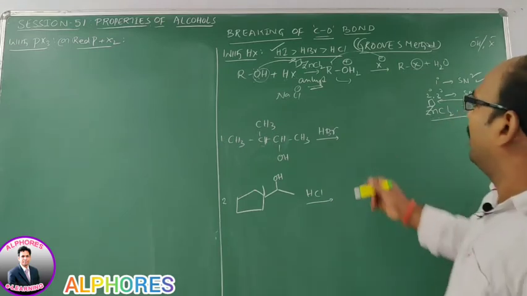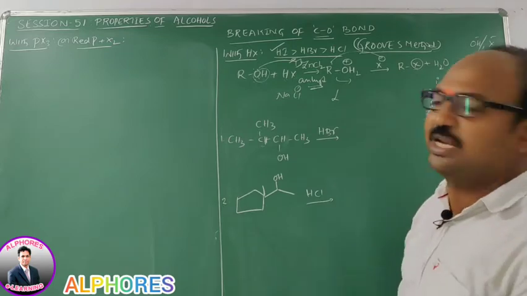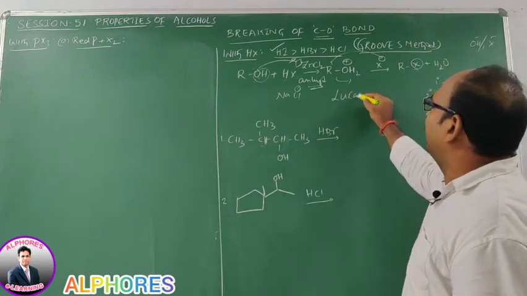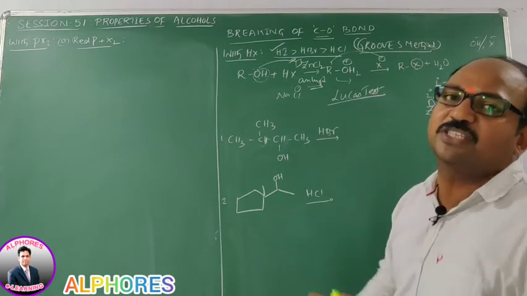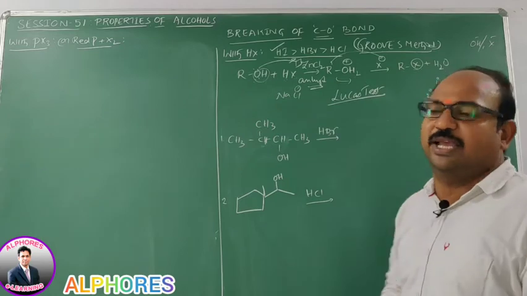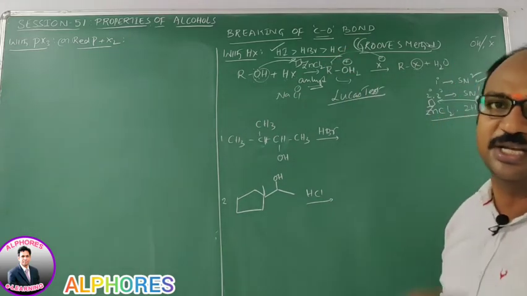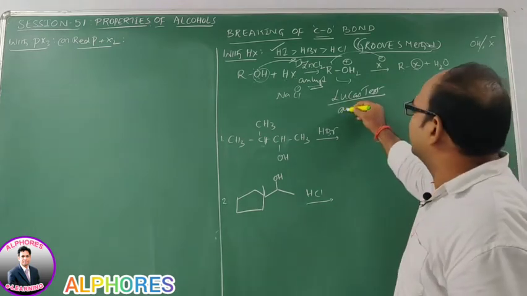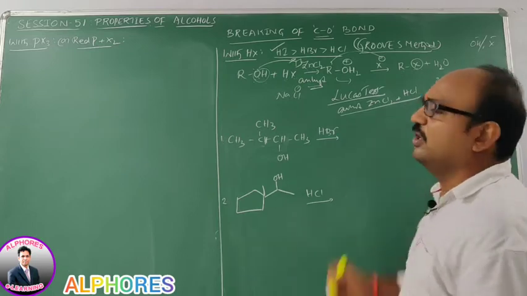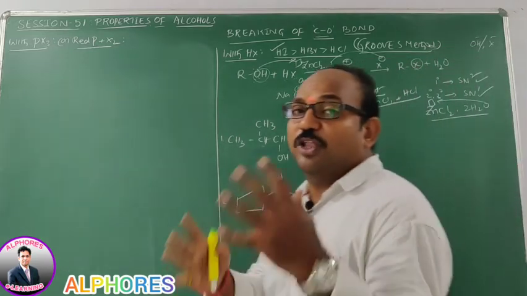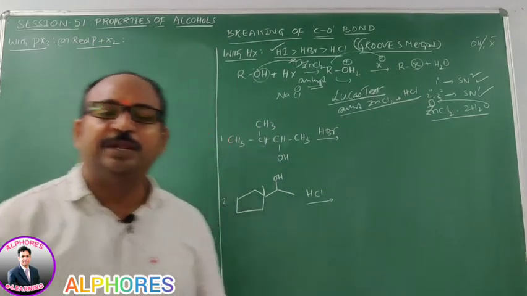And this one we are using to distinguish primary, secondary and tertiary alcohols under the name of the Lucas test, in which the reagent is called Lucas reagent. Lucas reagent is anhydrous ZnCl2 and concentrated HCl. This is what we call Lucas reagent. So with Lucas reagent, tertiary alcohols respond immediately.